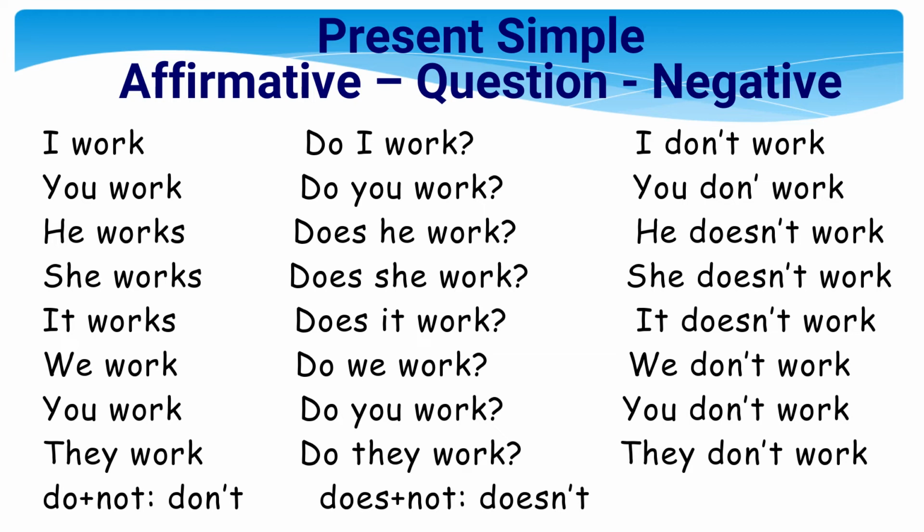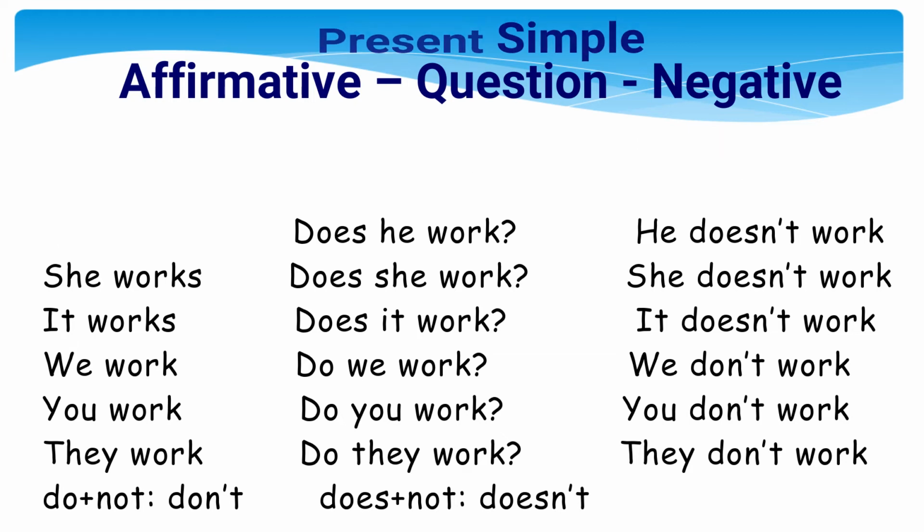Now remember that with he, she, and it, when we use does, either in the question or the negative form doesn't, the verb does not take the s, because does took it already. Look at this. Do not equals don't, and this is the short form. Does not is the same as doesn't. We use any of them. Both are correct.